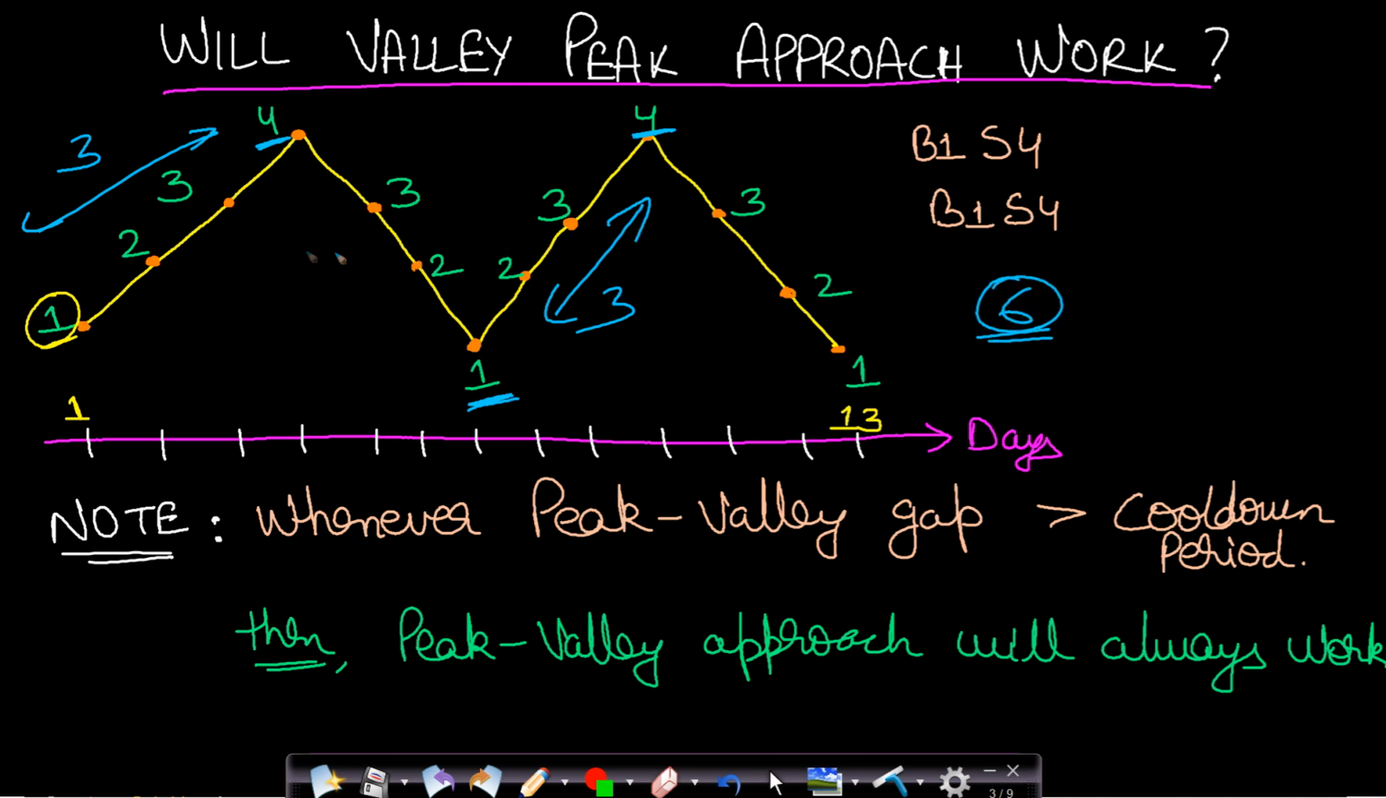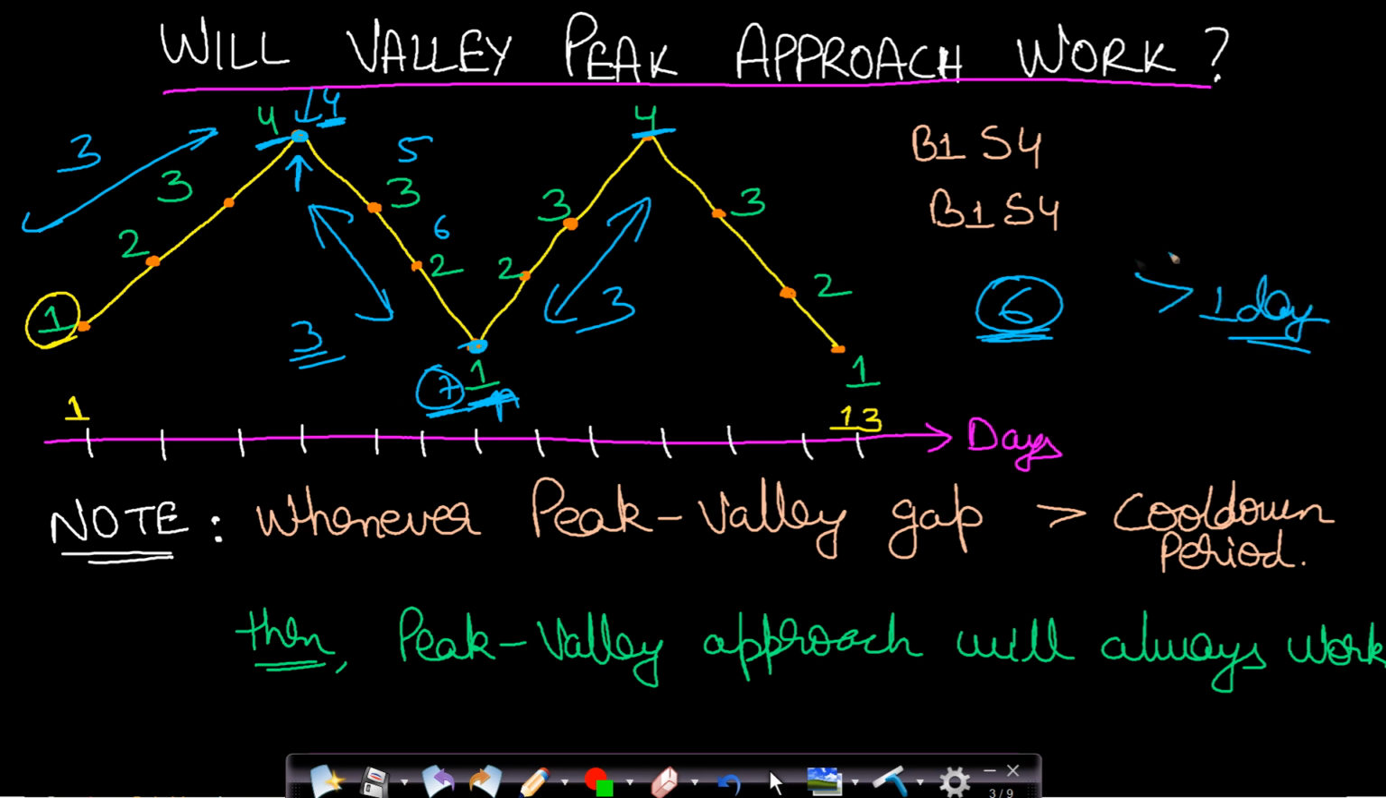Okay. And if you calculate it even with cool down, the maximum profit will still come out to be 6, because the gap between this local maxima and local minima is more than 1. In this case the gap is equals to 3. Okay, because this is day 4, this is day 5, this is day 6, and this is day 7. So there are 3 days gap between this day 4 and day 7. Okay, so whenever the gap between the local maxima and the local minima is more than 1 day, then your peak valley approach will always work. So this is a very important point to note.